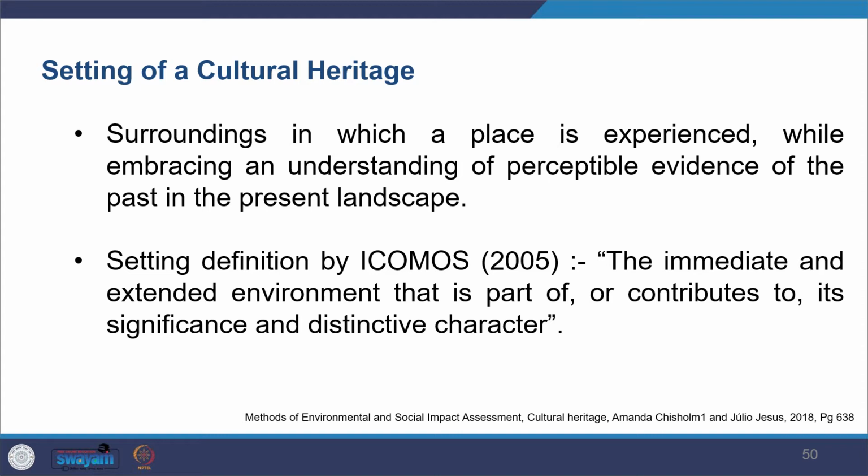ICOMOS defines the setting of cultural heritage as the immediate and extended environment that is part of, or contributes to, its significance and distinctive character. So it is what really makes the cultural heritage of that place.